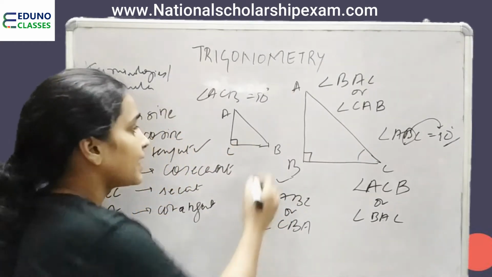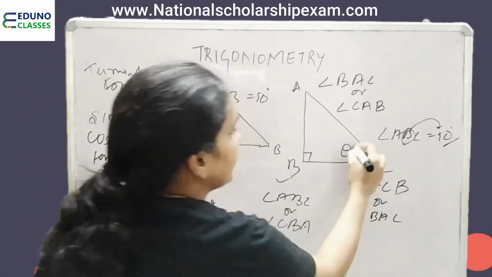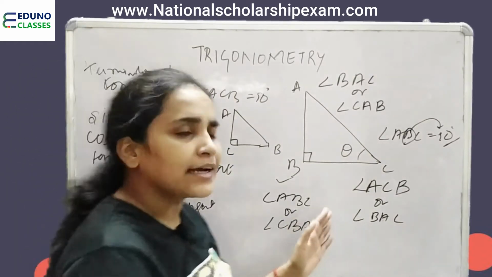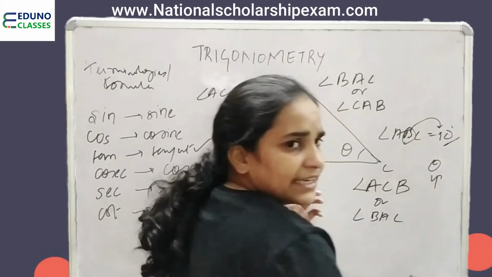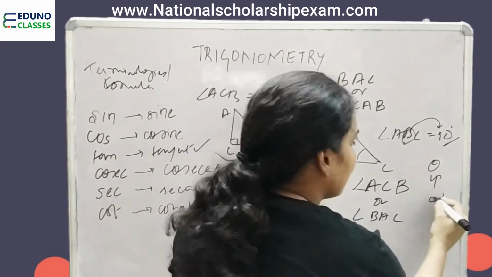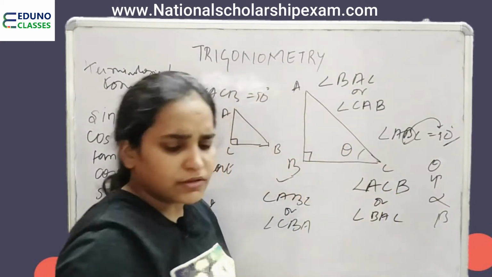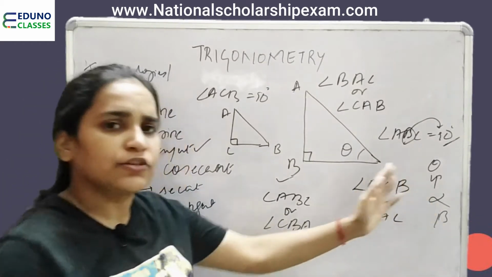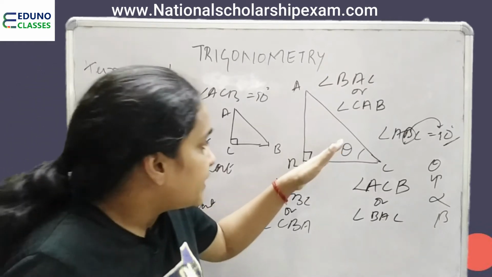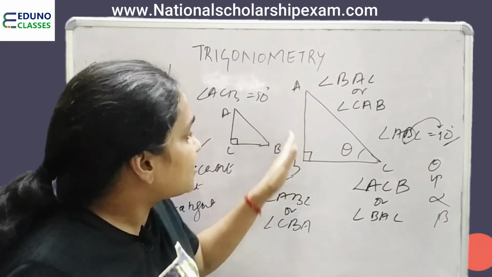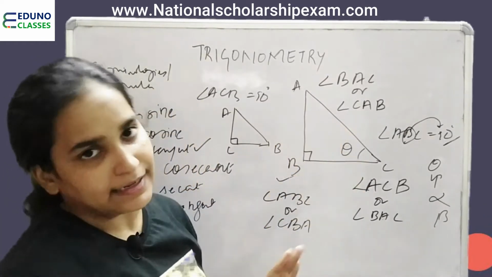Now, we have to choose any angle, and we know angles are generally represented as theta or phi, alpha, beta. We will use theta. You can use any of them. I'll use theta. So, I have to tell you what these sides are in terms of this angle.